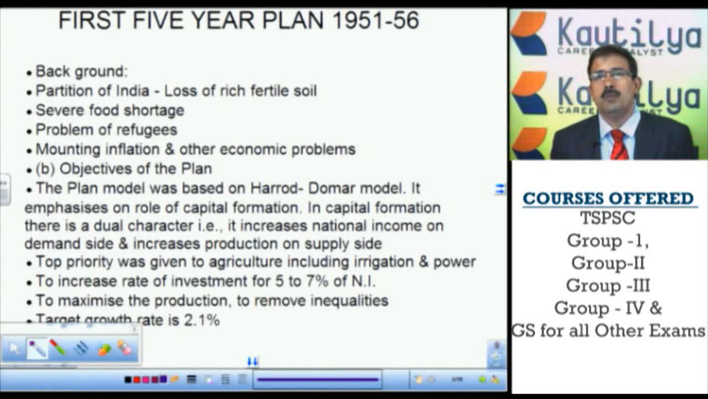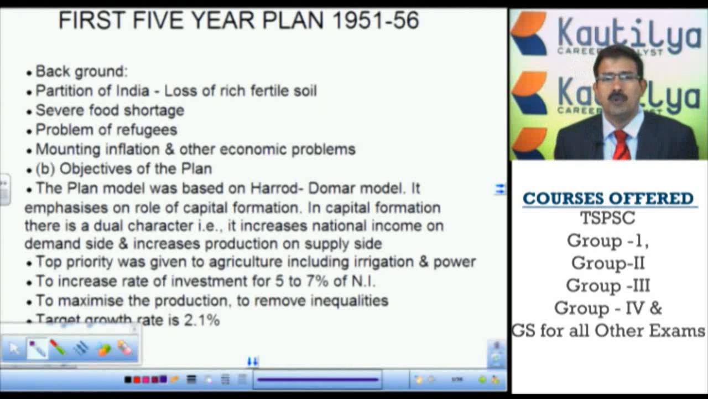The second type of questions will be based on the sectoral allocations. In which plan was energy given top priority, in which plan were the highest allocations made to so and so sector. This is another area where questions can be expected. And the third is between the targets and the achievements: which plan has achieved the targets. This is another area where questions can be expected.